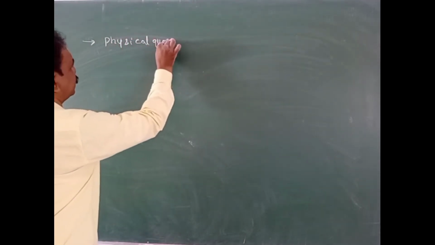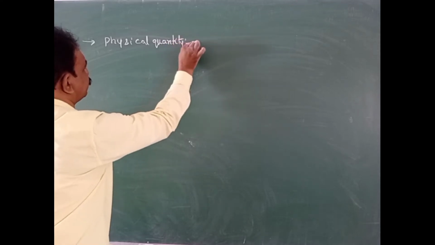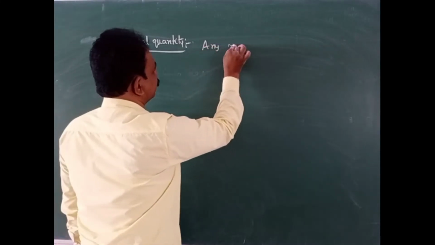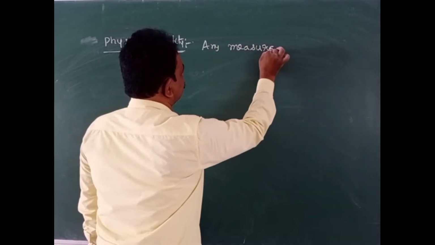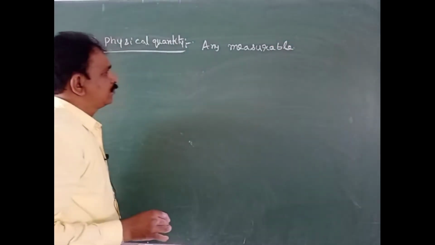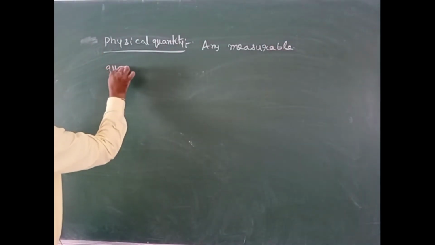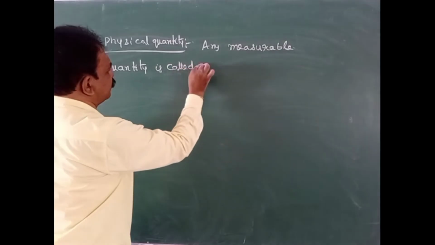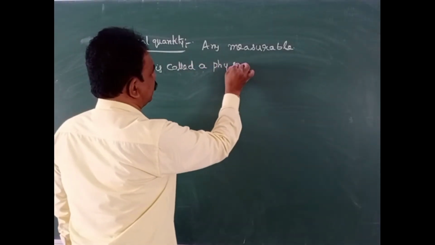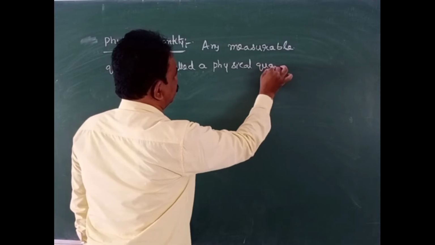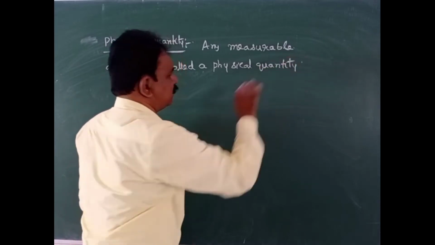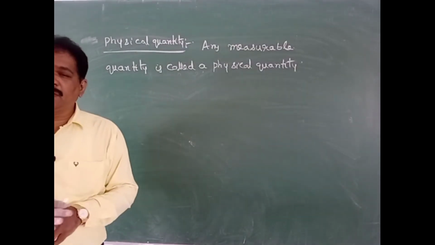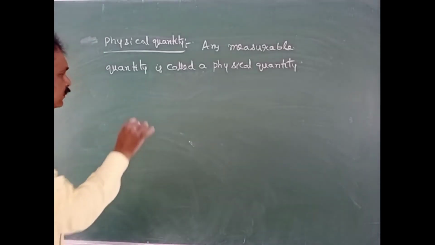What is meant by physical quantity? Any measurable quantity is called a physical quantity. Is it clear? Now, these physical quantities are divided into two categories.